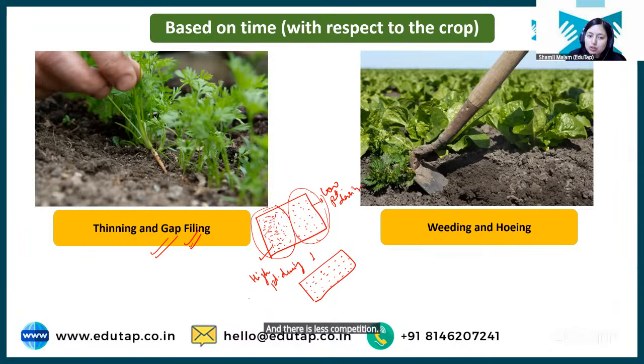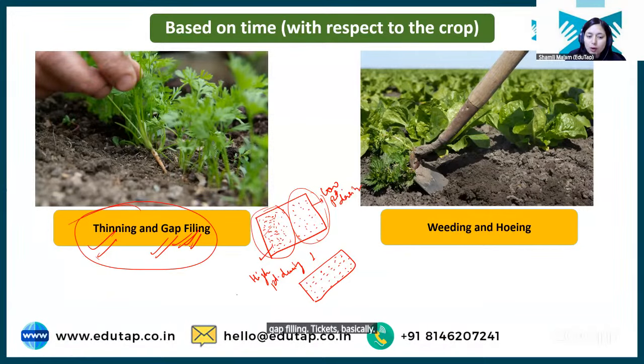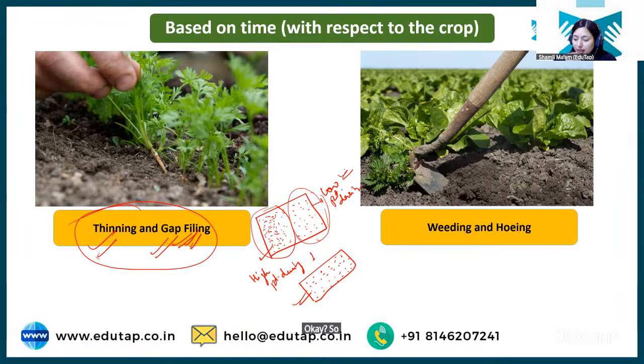Okay? So this is the purpose of thinning and gap filling, and this is the meaning of thinning and gap filling. Basically, to optimize the plant density, the plants from the area where there is excess plant density are taken out, thinned out, and filled into the gaps where there is low plant density. So that's the purpose of thinning and gap filling.